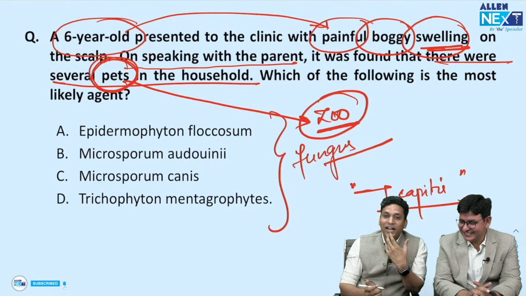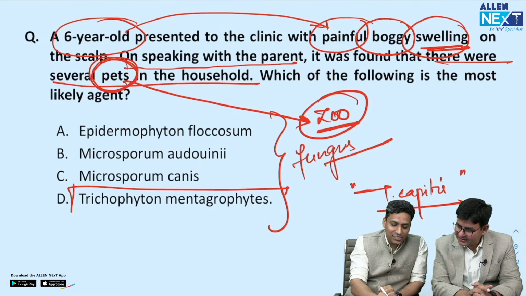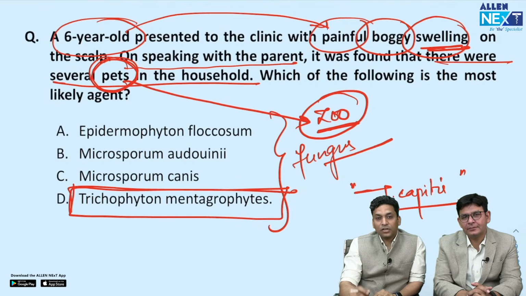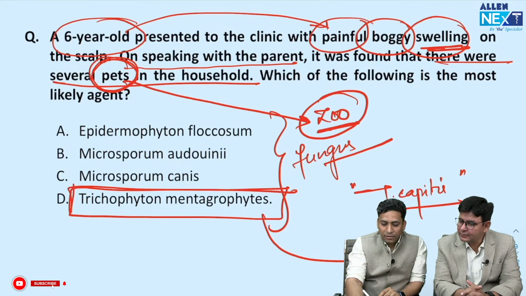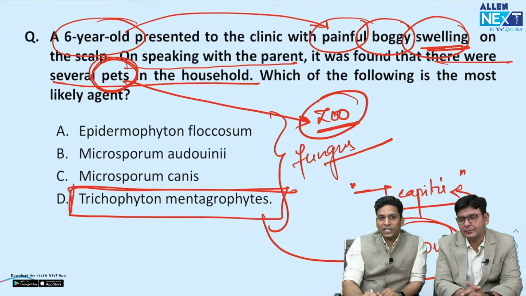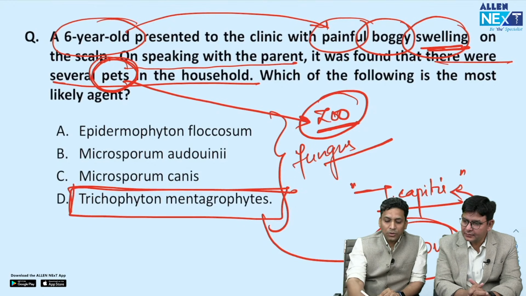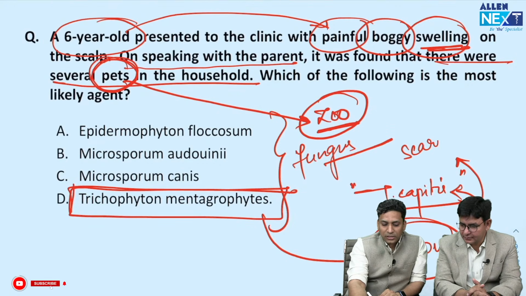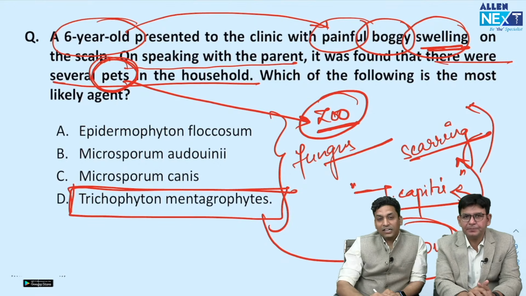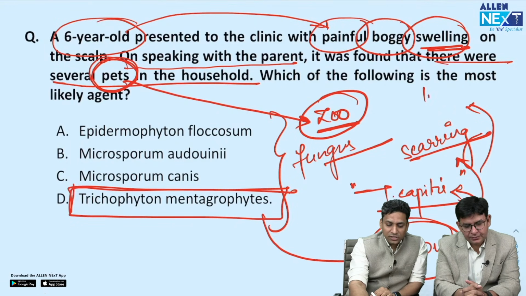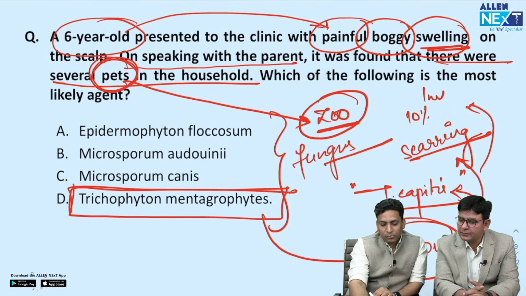so that is mentagrophyte. So obviously the answer here is mentagrophyte, and mentagrophyte is one of the common causative organisms for the kerion type, which presents with tender boggy swelling, which is the inflammatory type of tinea capitis. And if next time they ask you which type of alopecia will be seen, then it will be scarring alopecia, which is a permanent type of alopecia. Yes, scarring alopecia. And they might ask you about investigation. So which investigation is to be done? 10% KOH mount will be done.